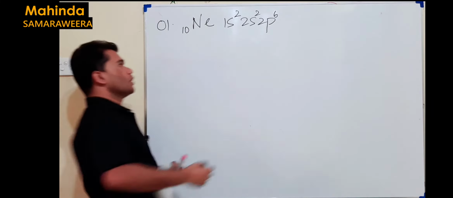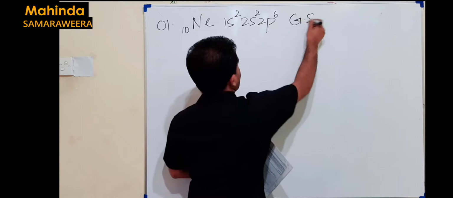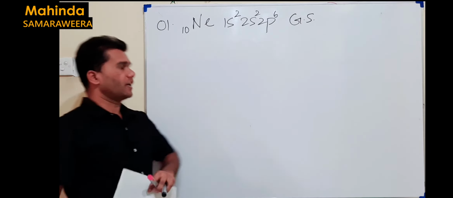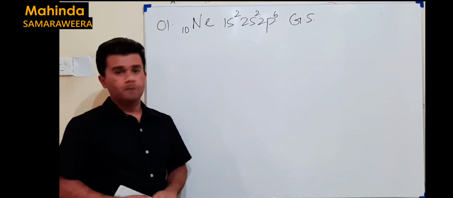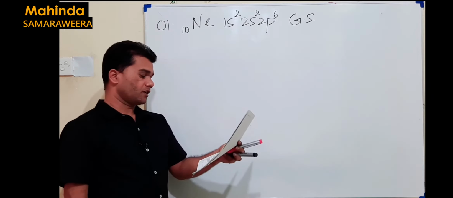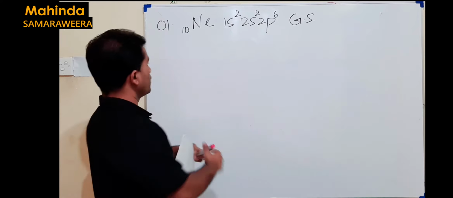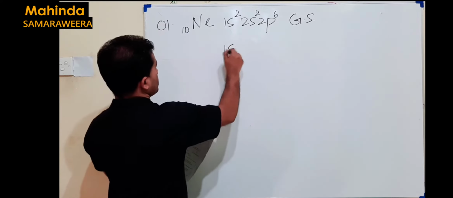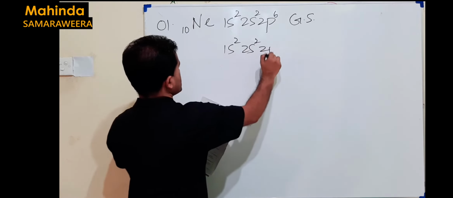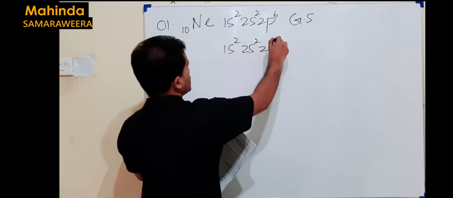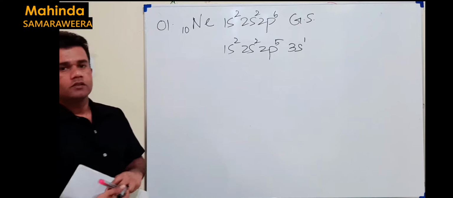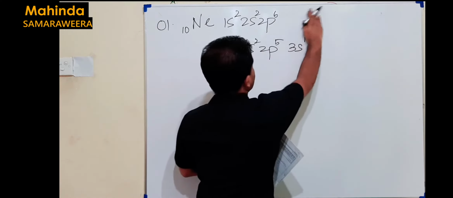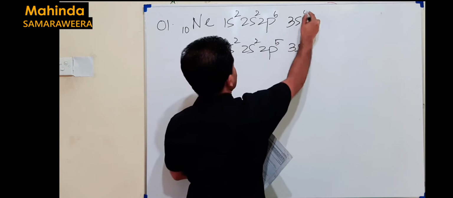This is the ground state of neon. If you write the electron configuration of the ground state of neon, this is how we end up. But is that the configuration given? No, what you are given is this one. It's given 1s2, 2s2, but this is not completely filled. It's 2p5 and 3s1. So in this case we can also write 3s0 here.